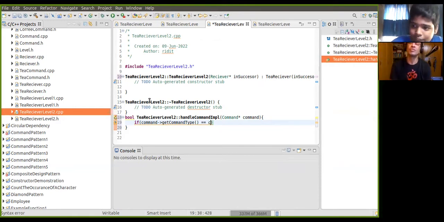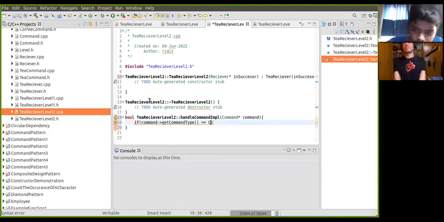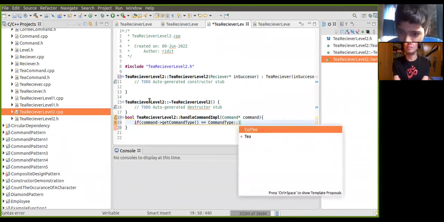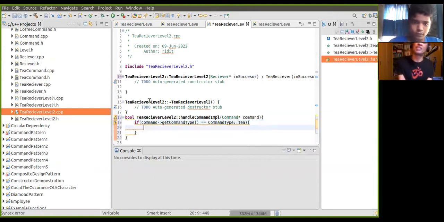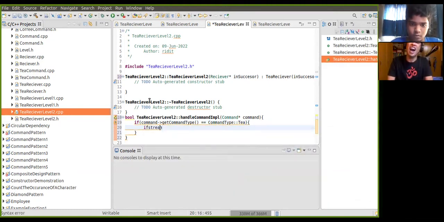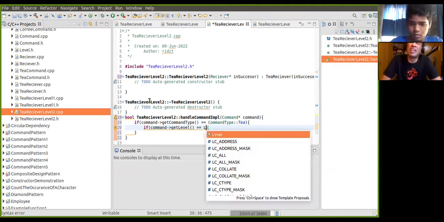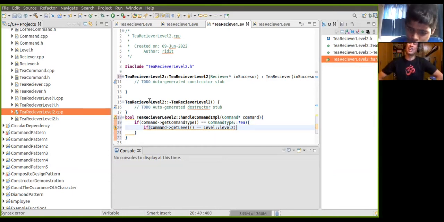Command type. Where is the command type? Yes, command type. And then if the level is 2. Very good. If it is 2. Okay. If level is 2, then level. Very good. Fantastic. And then we'll handle it.